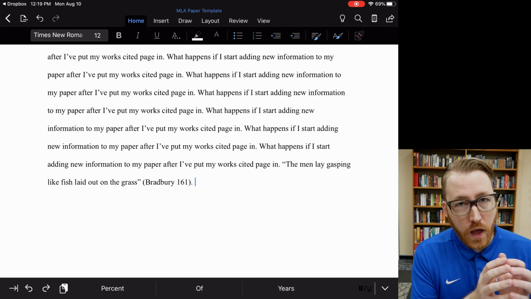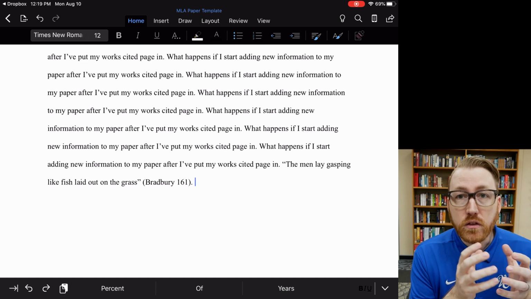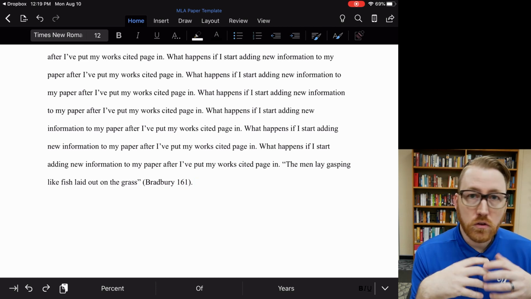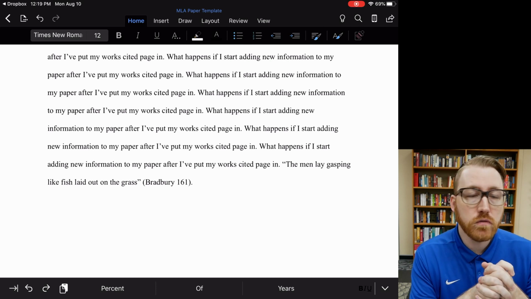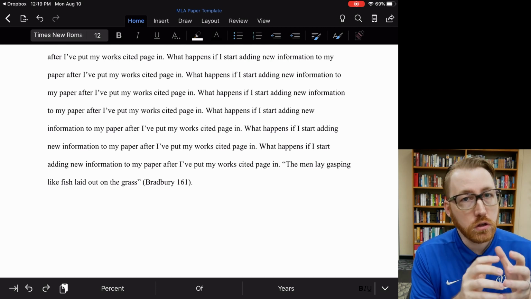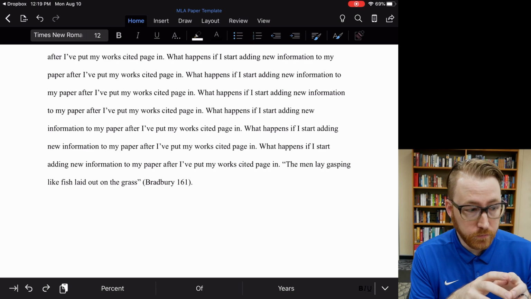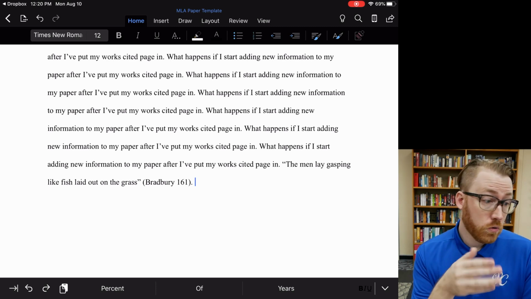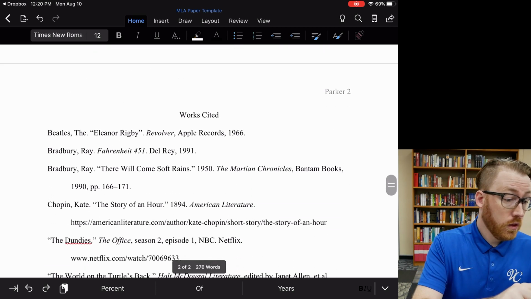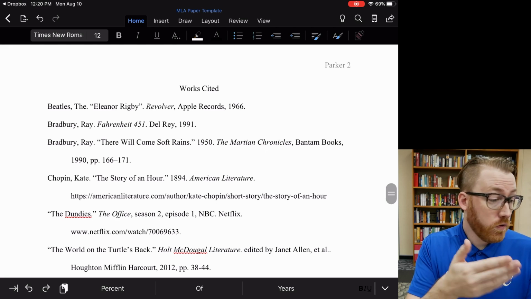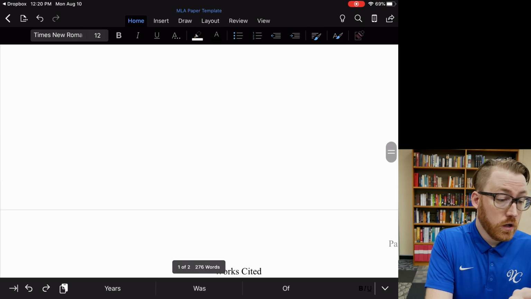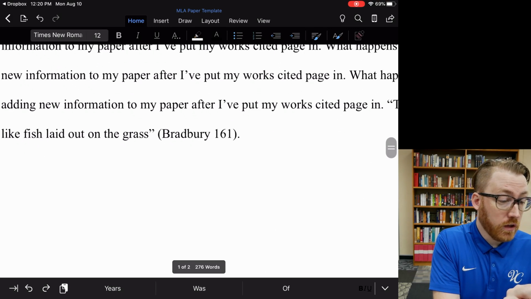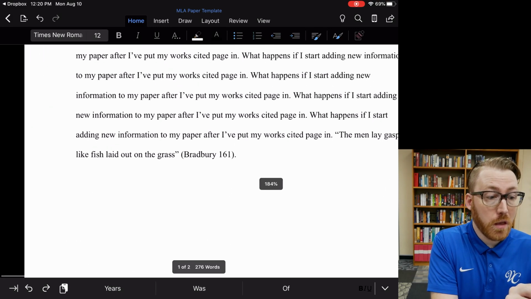You don't always have to quote your evidence, but even if your evidence is a summarized bit of information or a paraphrase of a piece of information, you need to include an in-text citation. Of course, this in-text citation corresponds with the works cited entry for that text. All right, I have Fahrenheit 451 here, citing a quote from that text right here. I'm using the same information.